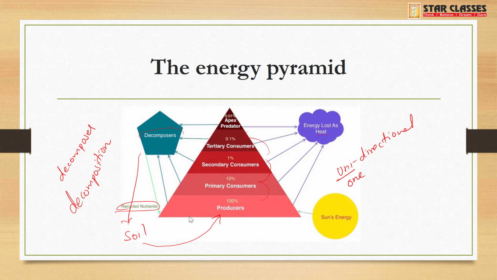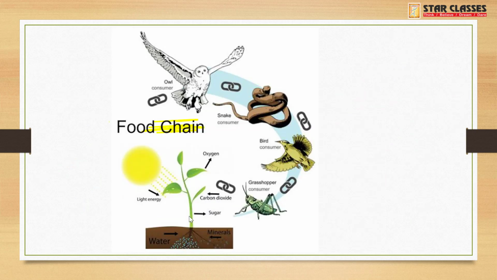For example, in this food chain, we saw that each and every animal is dependent on one another. For example, let me take the example of this bird. Suppose the population of this bird is declining. So what will happen?